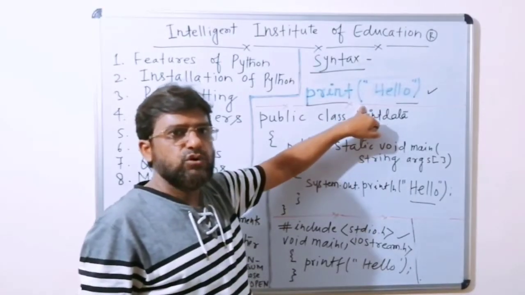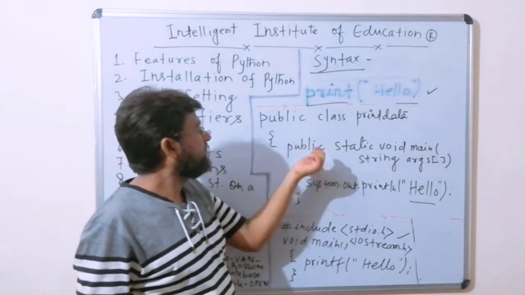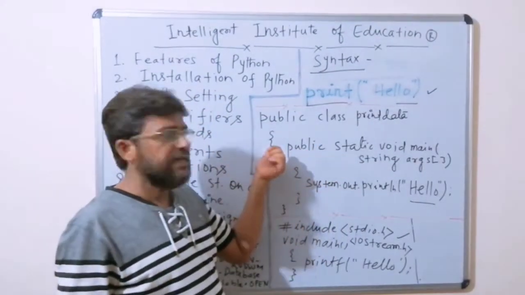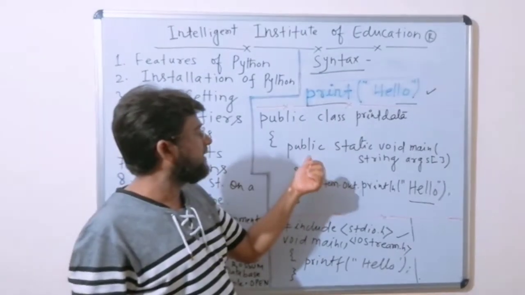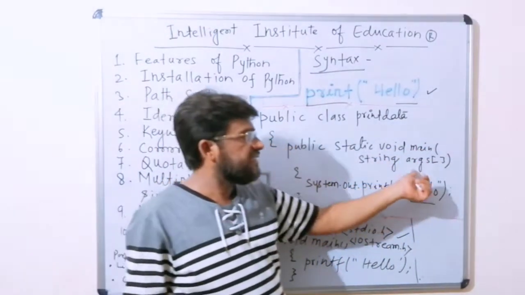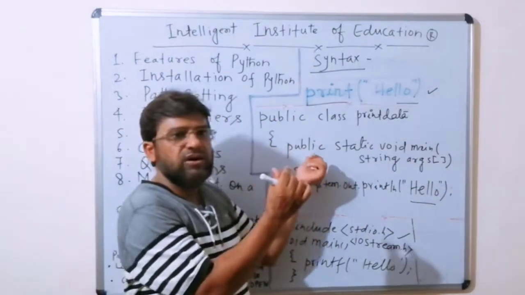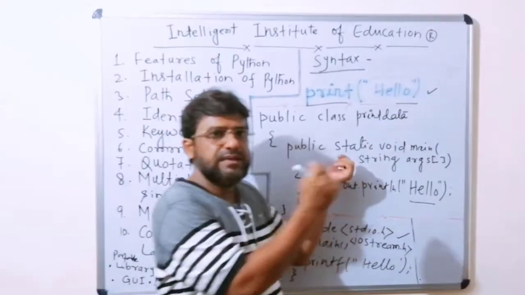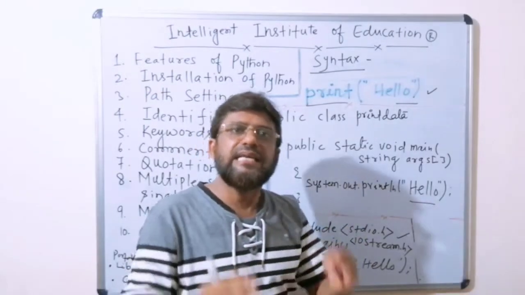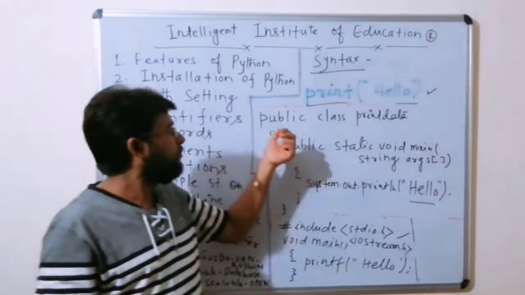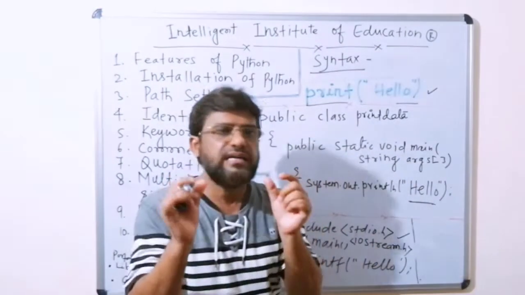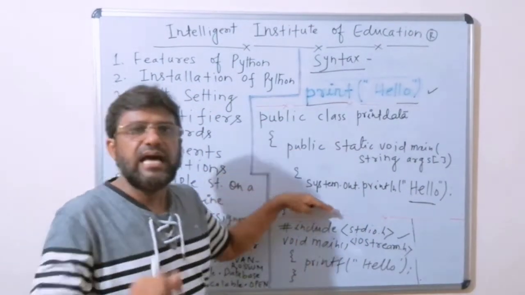Second, I am going to compare with Java. Here we write public class, the name of the class, then start the braces, then according to syntax we have to mention public static void main String args and close. Every word here has some meaning, but I am not explaining that meaning. I only want to say how very simple the syntax is that we use in Python. In Java, when we print one word, hello, we have to write 3 lines.